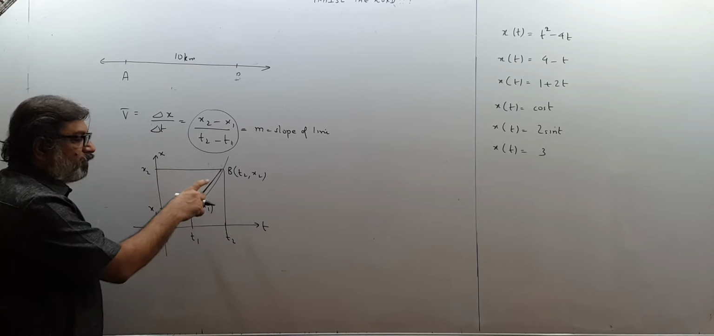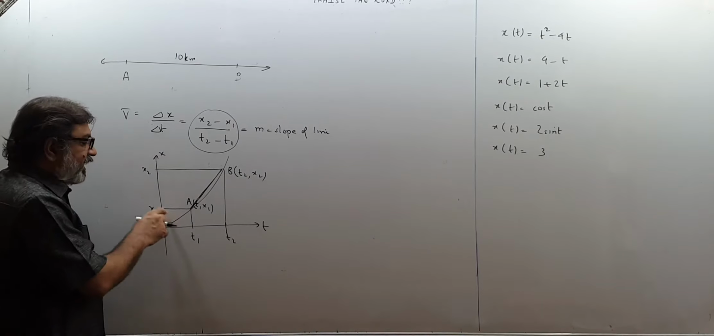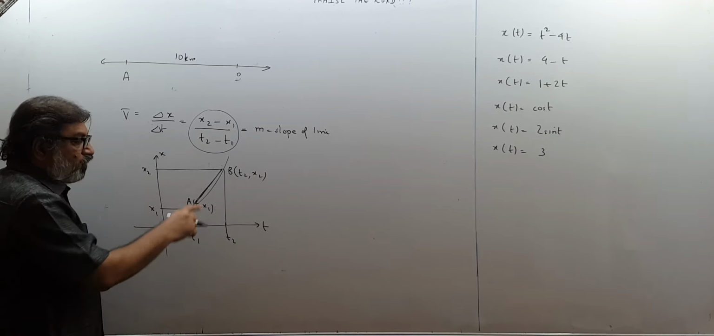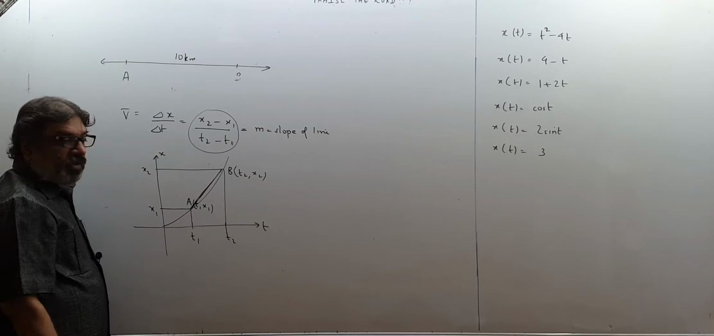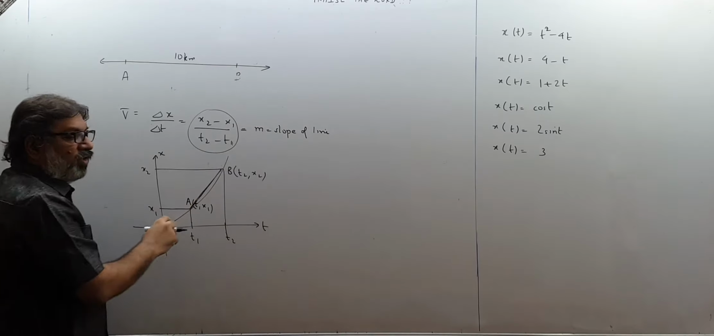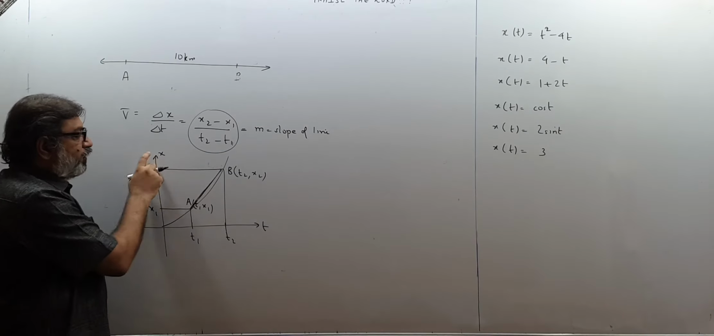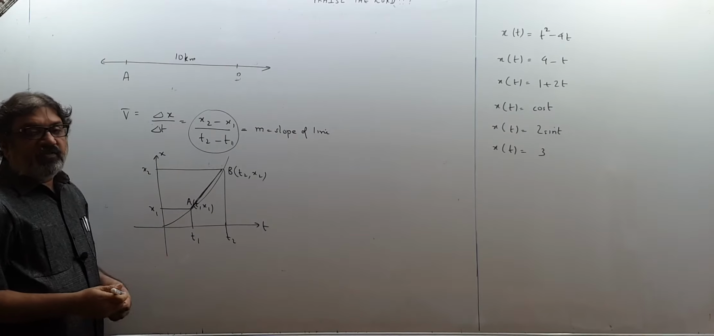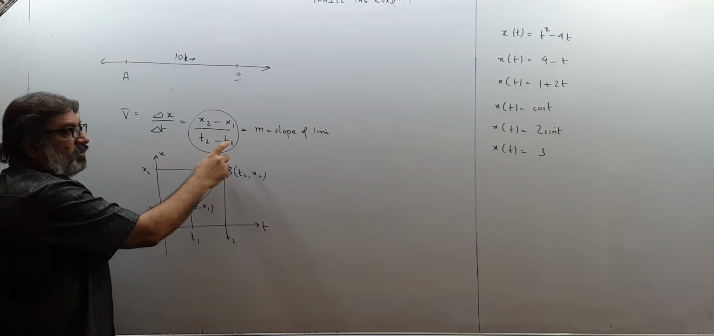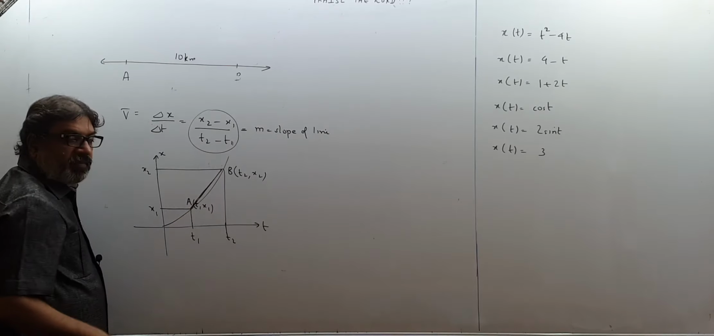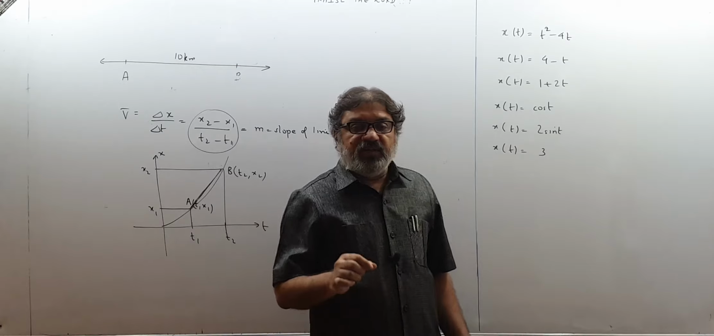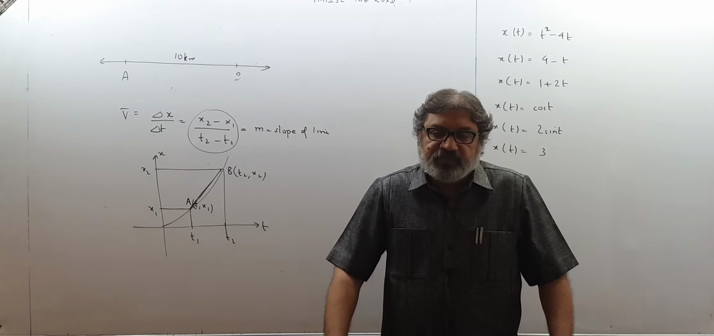For t1 and t2, plot the points A and B, find their x coordinates, and take the slope of the graph. So the slope of the graph of position versus time gives us the value of average velocity. Slope of the graph, see, slope of line joining A and B. So slope of the graph of position versus time will give me the value of average velocity.